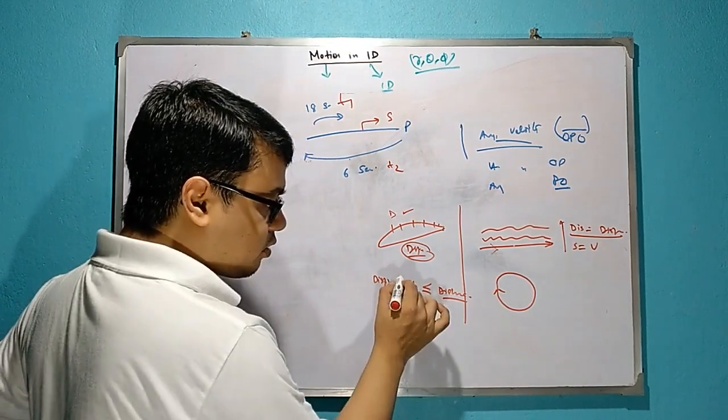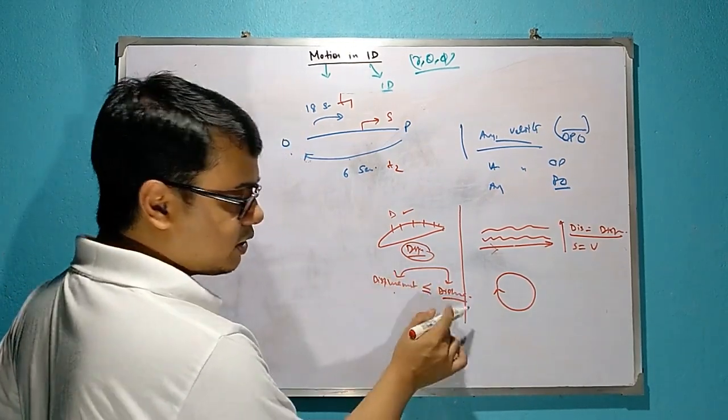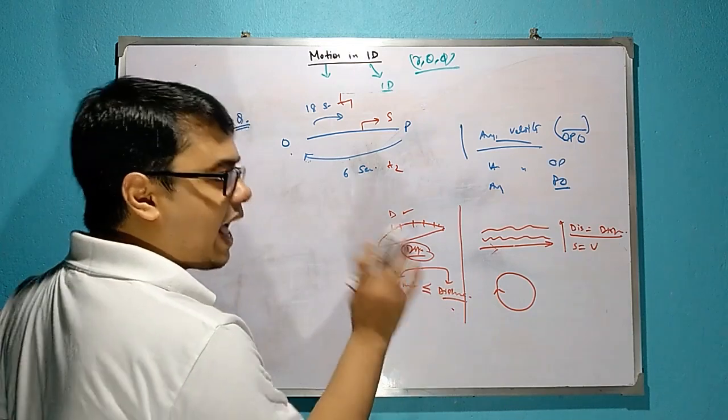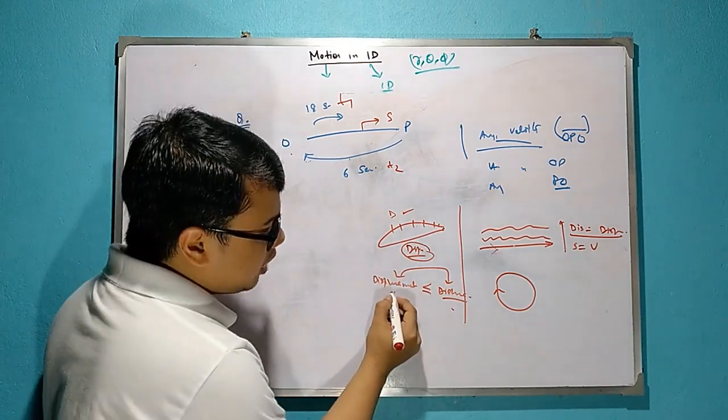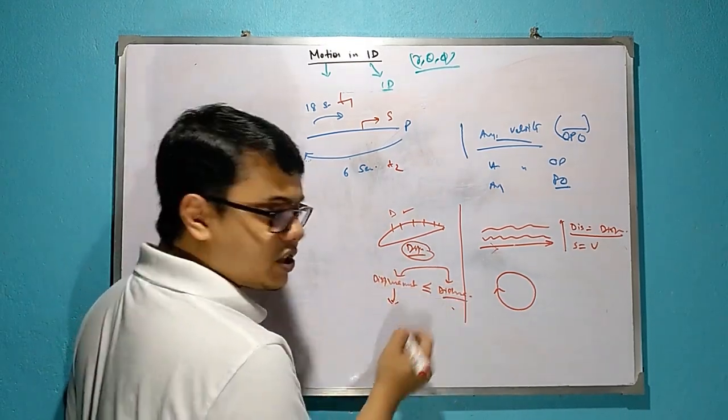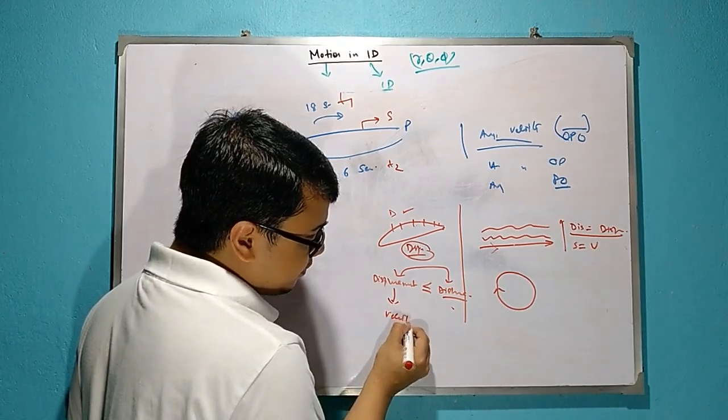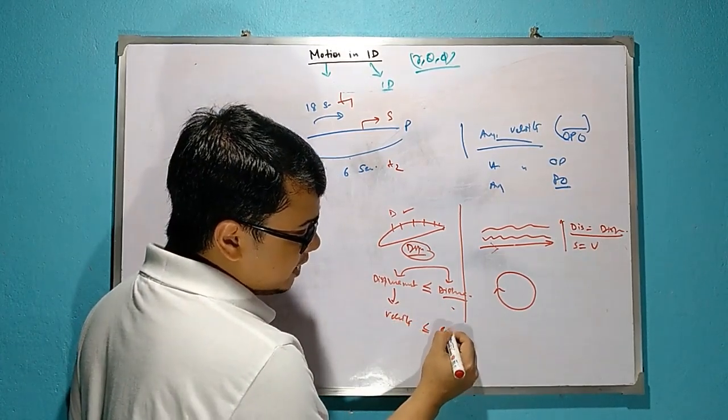You cannot compare both because this is vector and this is scalar. How can we compare? But the actual magnitude part. So if displacement is less than or equal to distance, then velocity is always less than or equal to speed.